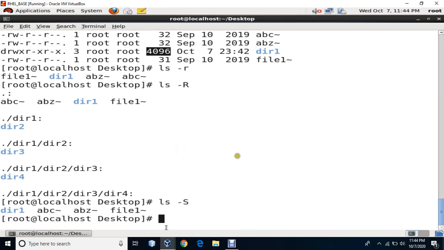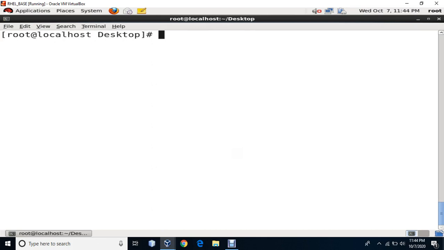Okay. Now, if you don't know certain things, like you don't know the names, at that point of time you can use the wildcard, which is star. Assume I want to know everything inside the current directory, so I have ls, and I want to see everything which starts with A. I don't know the names of the files, but everything which starts with A. So ls A and then star, it's going to show me ABC and ABZ.